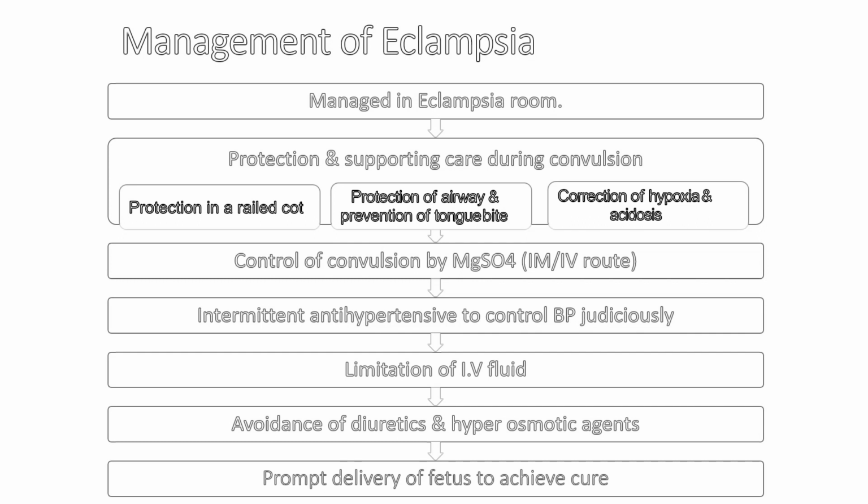Now, management of a case of eclampsia. Ideally, the patient should be managed in an eclampsia room, which is a separate room which is dark. The patient has to be given protection and supportive care during a phase of convulsion. Magnesium sulfate has to be started. Also, antihypertensives are to be given judiciously. IV fluid is to be limited. We should try to avoid diuretics and any hyperosmotic agents. And then we have to take prompt steps for delivery of the fetus.